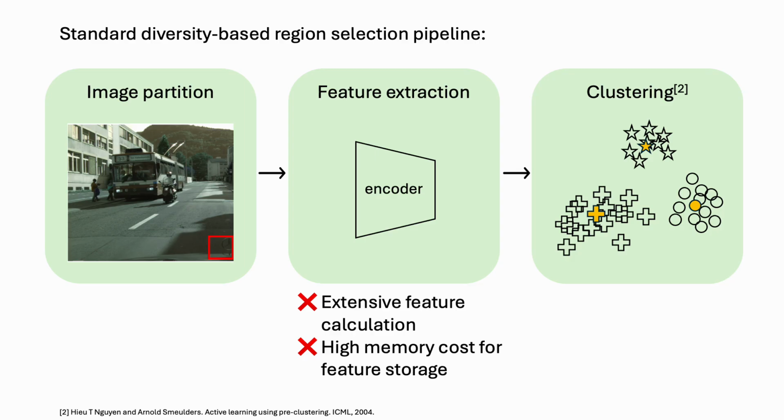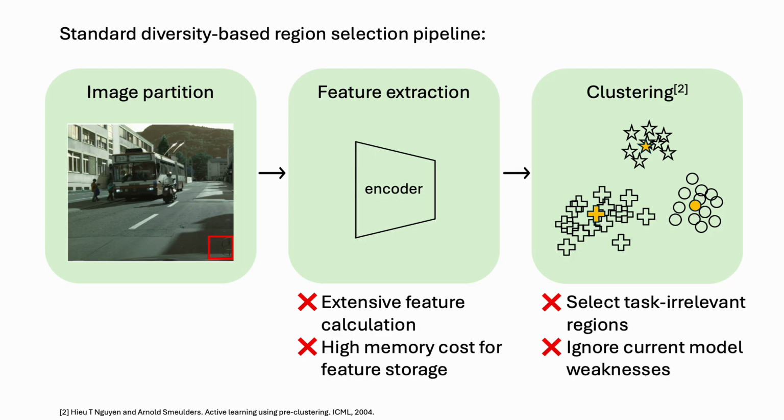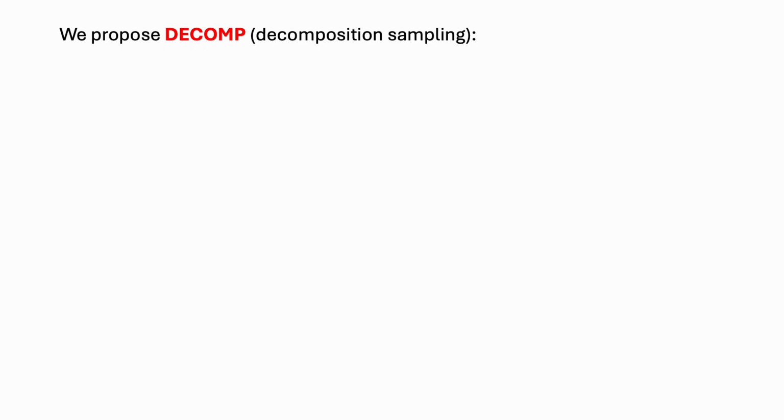And the representative region selection can also lead to task-irrelevant sample selection, such as those from clusters that represent image artifacts. And more importantly, the method selects annotation samples without considering the current model's weaknesses. And this is why it is always necessary to complement diversity sampling with an uncertainty sampling method.